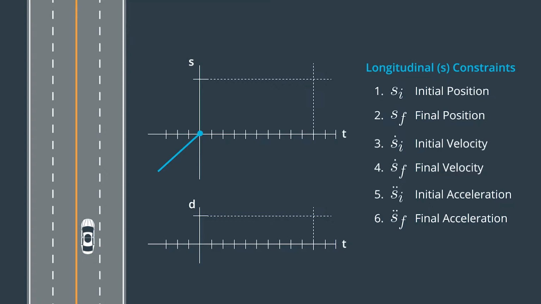And the d versus time graph is flat, since the car is just staying in the center of the lane. Also note that I've shifted my axis a bit so that the origin of the frame is our current position in s, d, and t. This will end up being computationally efficient later.